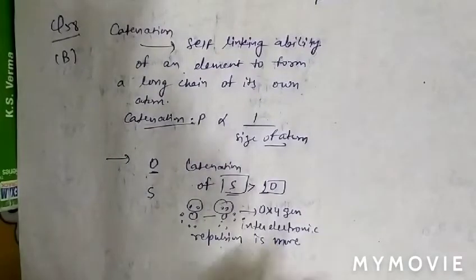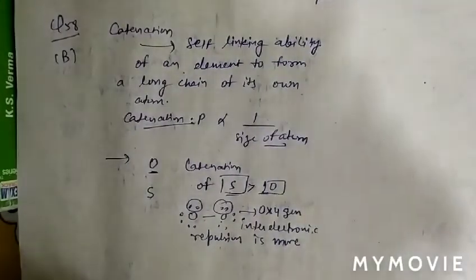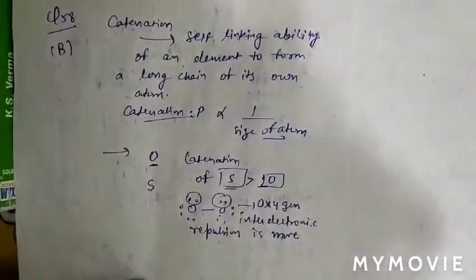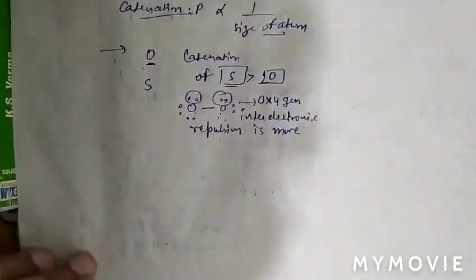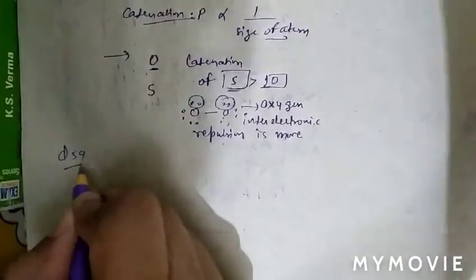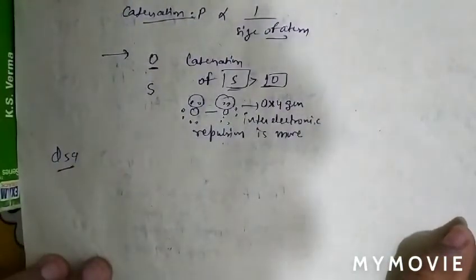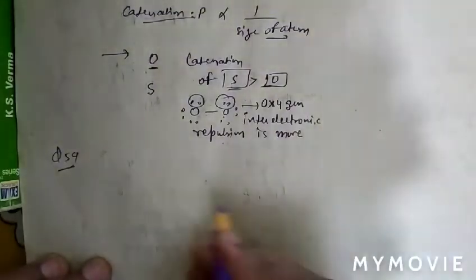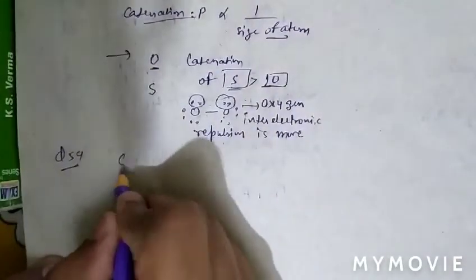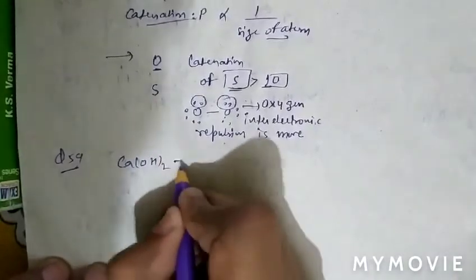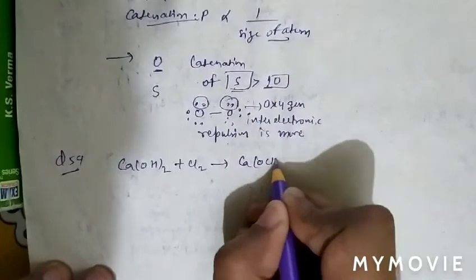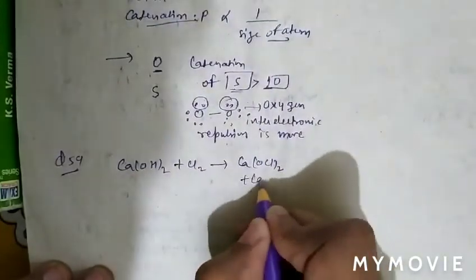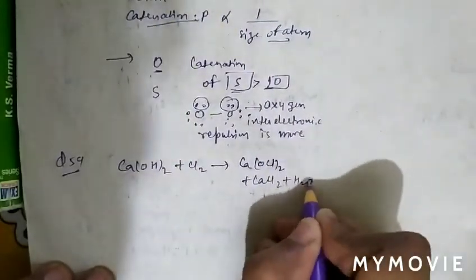See question number 59. In question number 59, the question is: bleaching powder is obtained by... As we know, when calcium hydroxide reacts with chlorine, it forms calcium oxychloride along with CaCl2 and water.